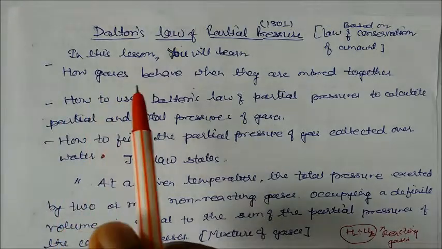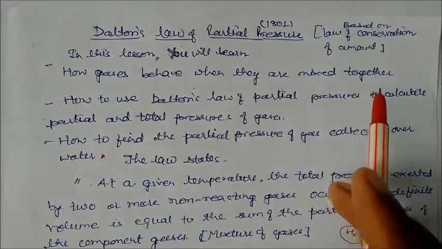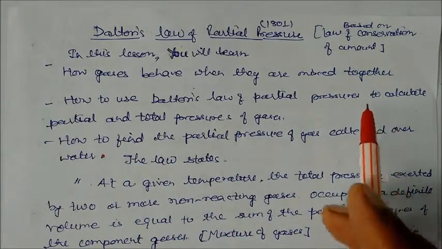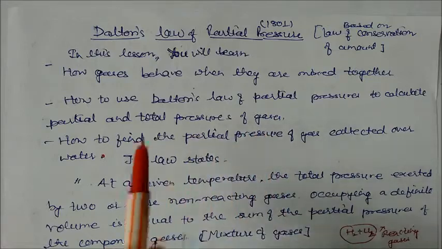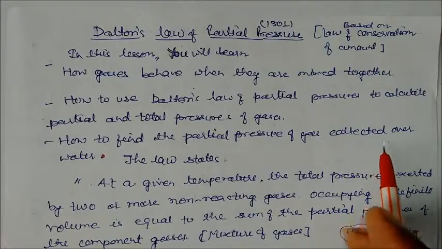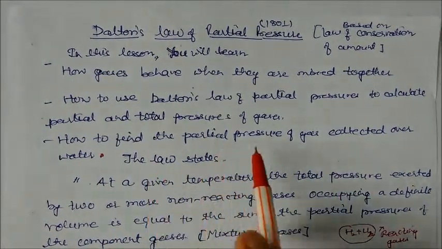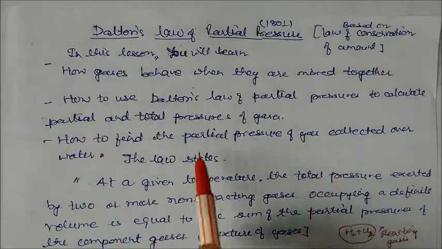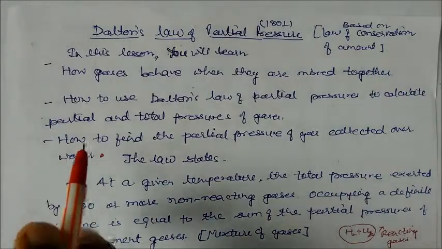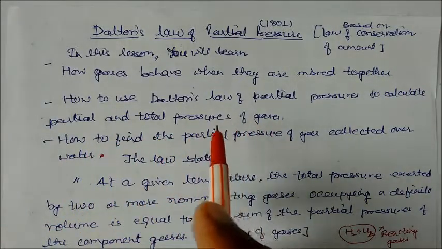In this lesson we will learn how gases behave when they are mixed together, how to use Dalton's law of partial pressure to calculate partial and total pressure of gases, and how to find the partial pressure of gas collected over water. We will see what the partial pressure of a gas collected over water is, and we will also find out the partial pressures of gases and the total pressure of the gas.